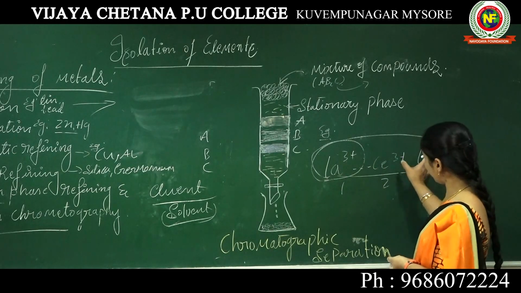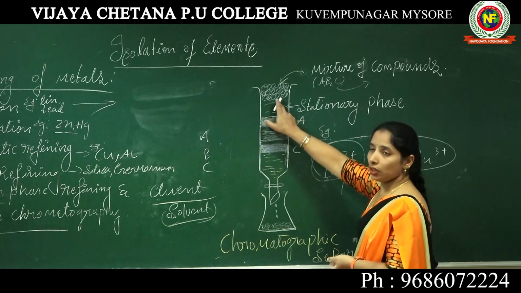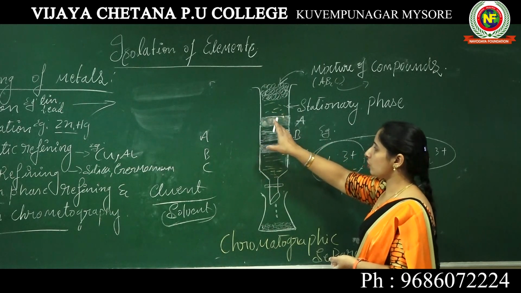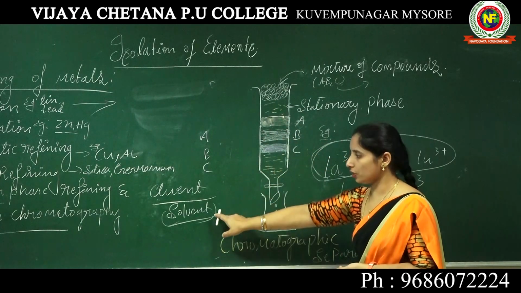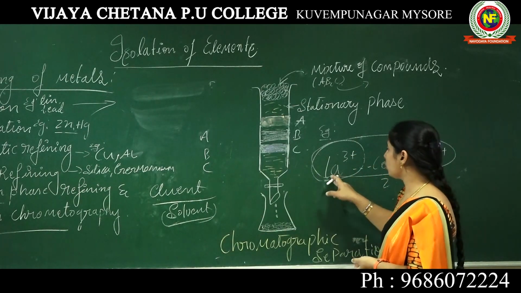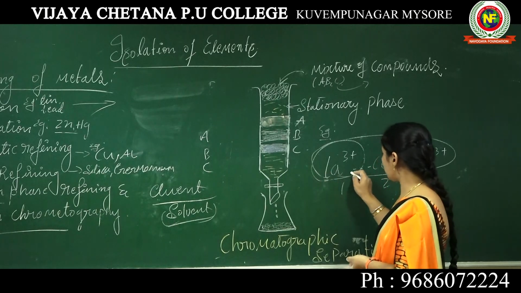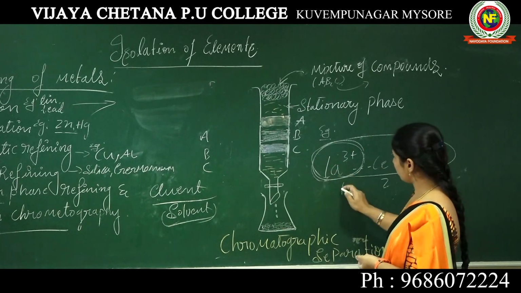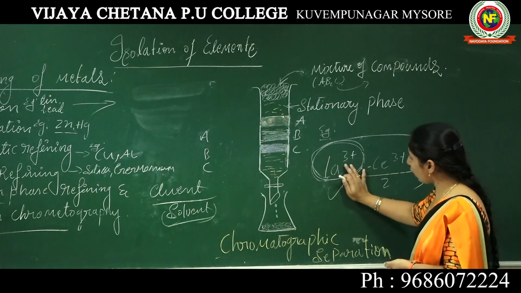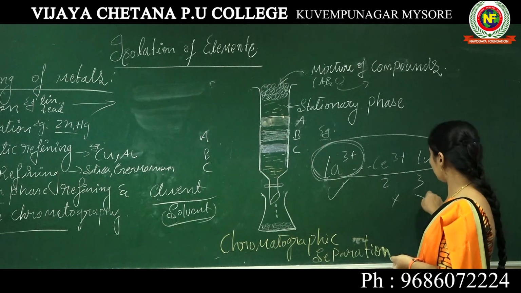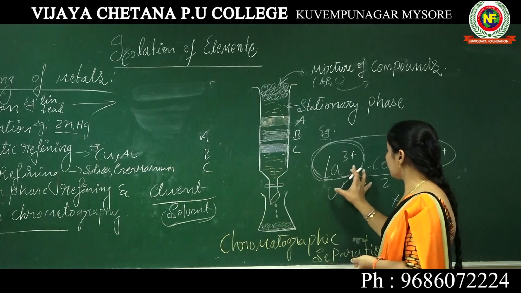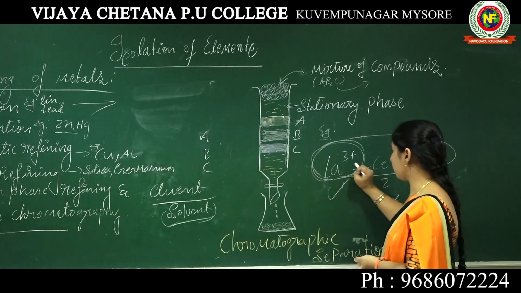Now I am adding these components to this column. Chromatography means an adsorption column. By using a suitable salt solution, we can easily remove them; we call it an element or solvent. I am taking one example to understand this concept. Now we want only this lanthanum, the pure lanthanum, by skipping the other two. So how do we get this one? The components are mixed in this mixture.